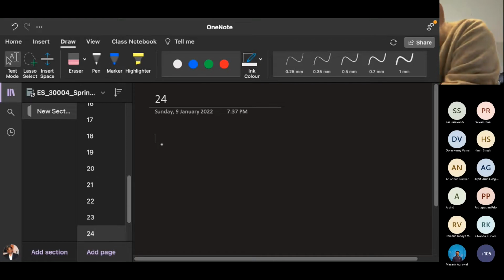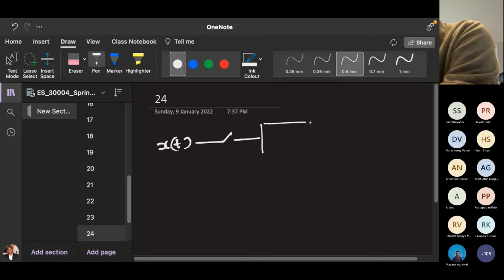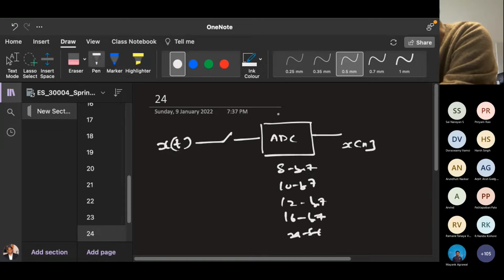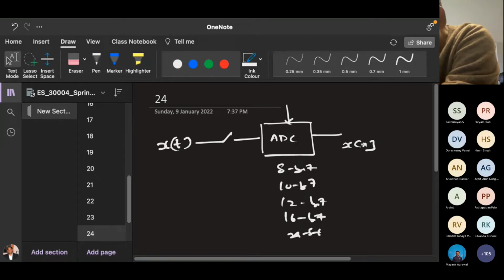So whenever there is an analog signal x of t, you sample it, then do analog to digital conversion, and you get x of n. So you can sample at 8-bit, 10-bit, 12-bit, 16-bit, 24-bit. It depends upon you. So this is called the A to D converter. So from x of t, you get x of n.